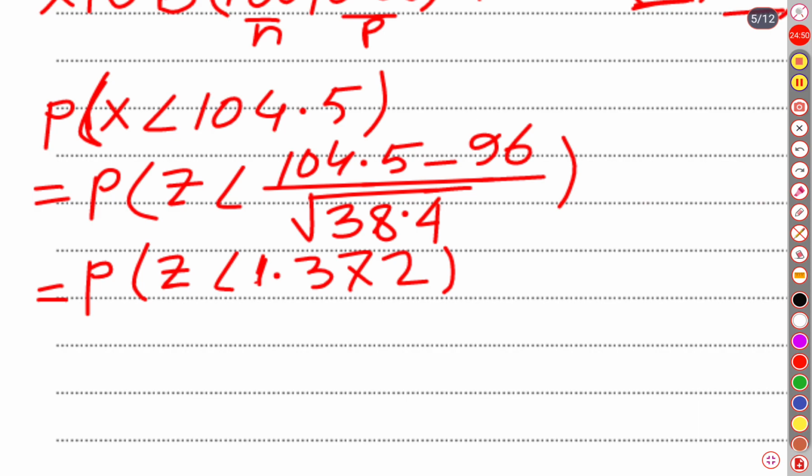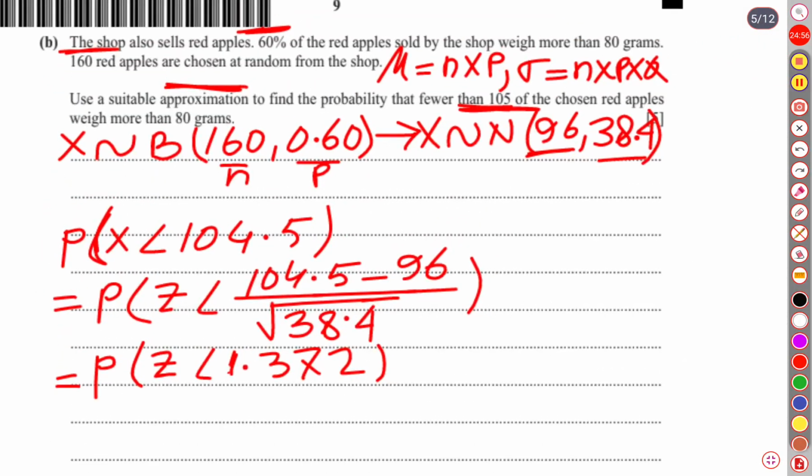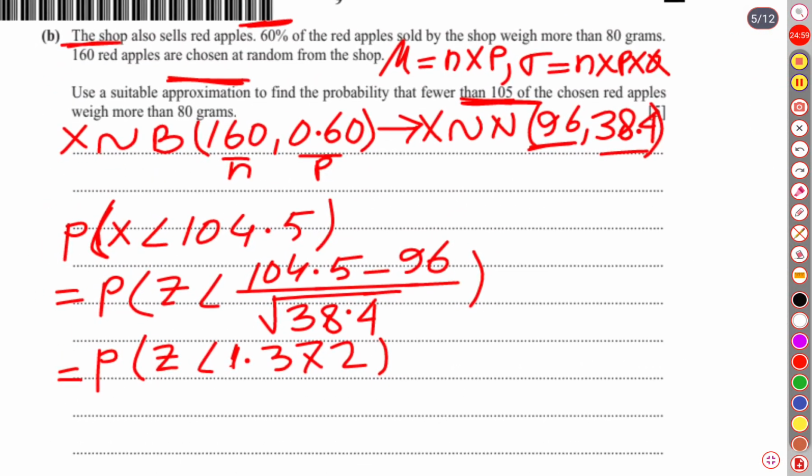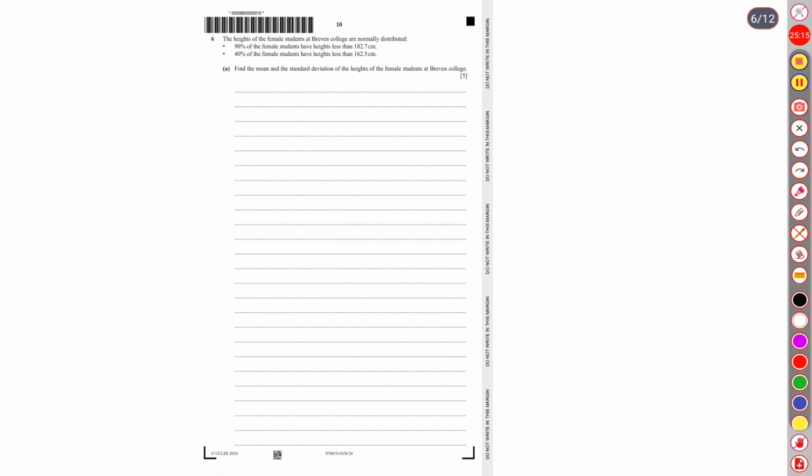Let us use the normal distribution function table, because I find it comfortable for finding any corresponding z-score or probability. Our z-score is 1.372. Let me bring the normal function table.